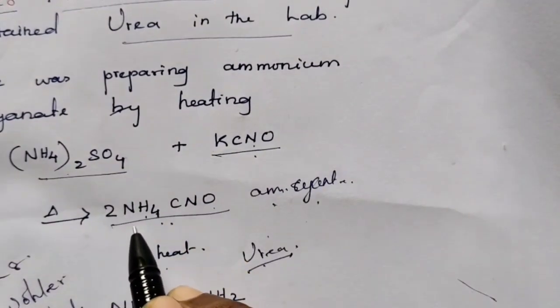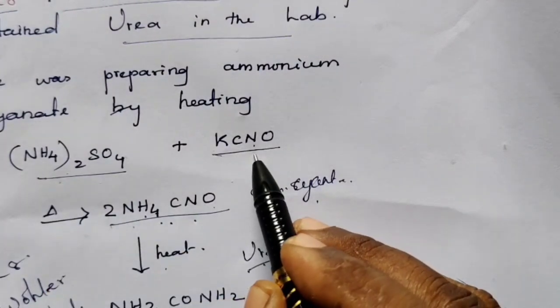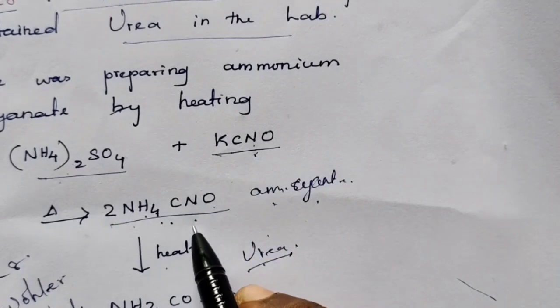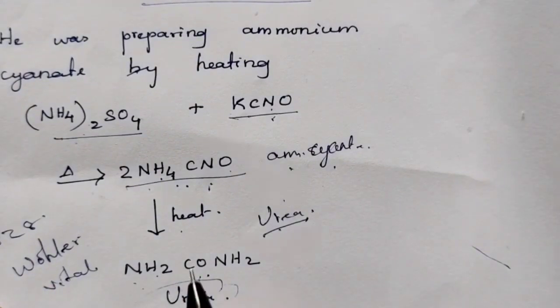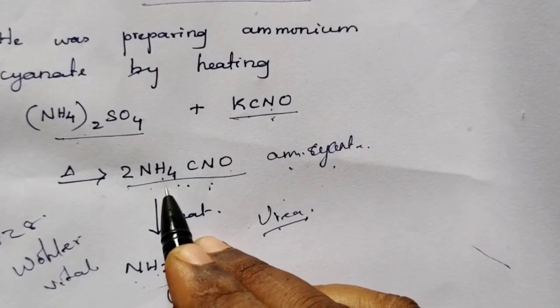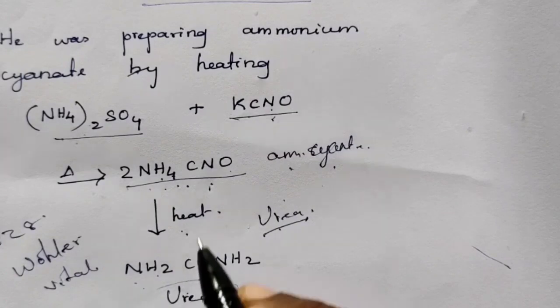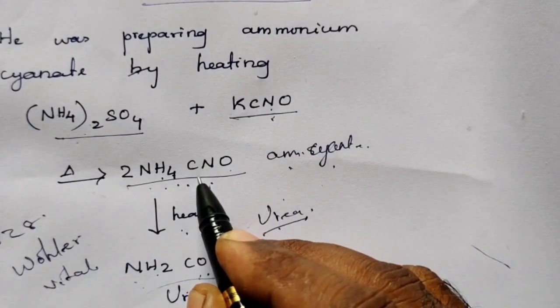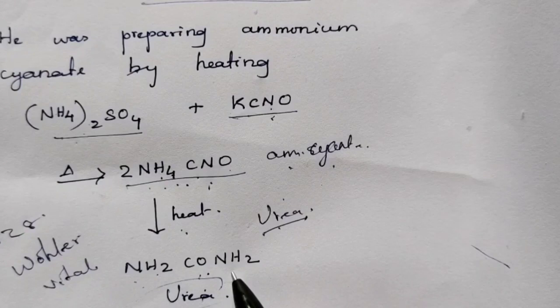Actually he wanted to prepare ammonium cyanate, which can be prepared from ammonium sulfate and potassium cyanate. KCNO means potassium cyanate. When we heat these two, we get ammonium cyanate. But fortunately or unfortunately, he overheated it. Due to overheating, the ammonium cyanate formed underwent rearrangement and he got a white colored substance instead of the expected one.